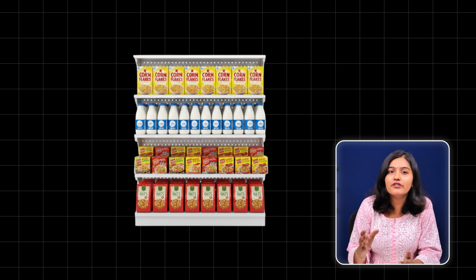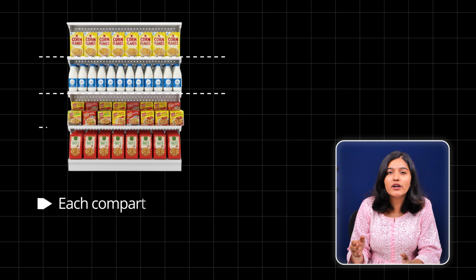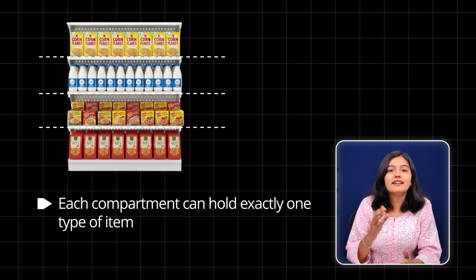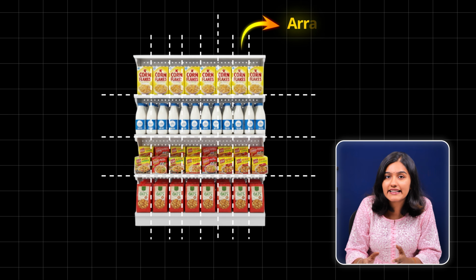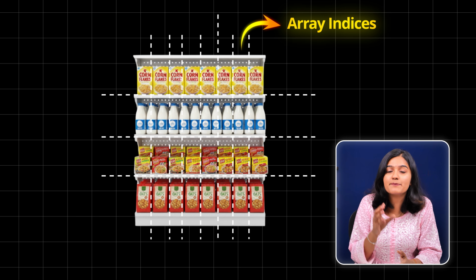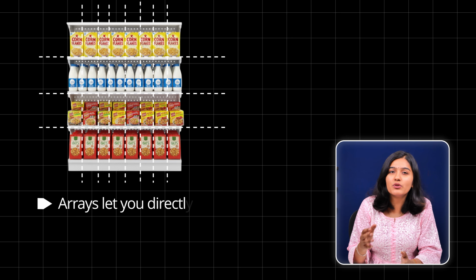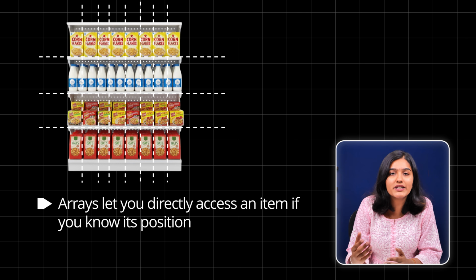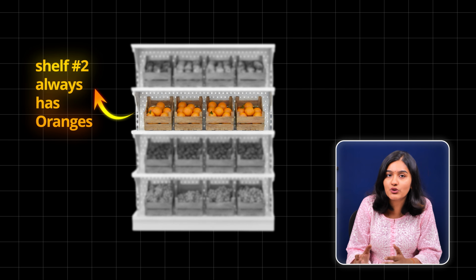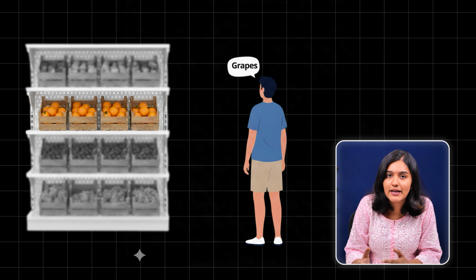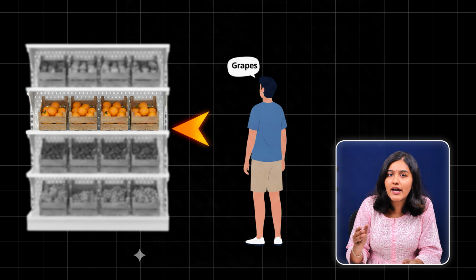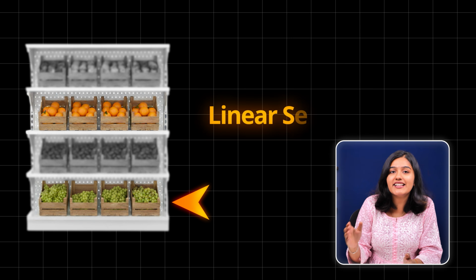Now let's say you are managing a grocery store. You have a fixed shelf with compartments where you store items like this. Each compartment can hold exactly one type of item. Here, the shelf positions are the array indices, and each item is stored at a specific index. Arrays let you directly access an item if you know its position. For example, shelf 2 here always has oranges. Now let us say a customer asks for grapes, but you don't know which shelf it's on. You need to check shelves one by one until you find it. This is called linear search.